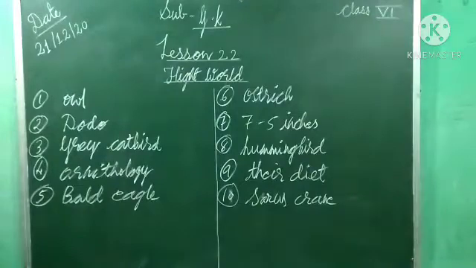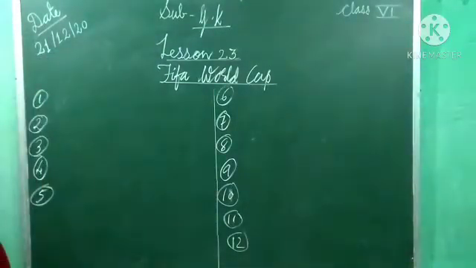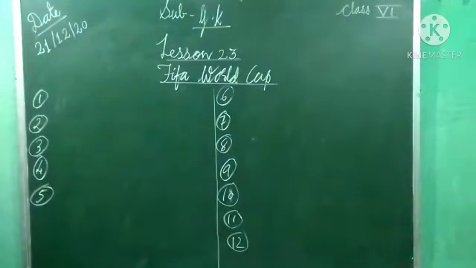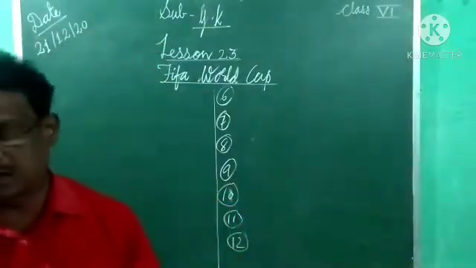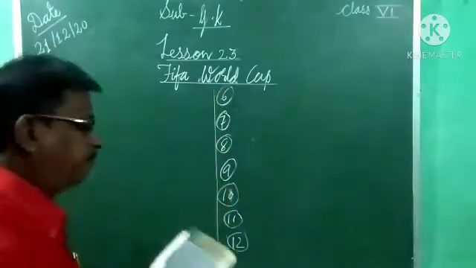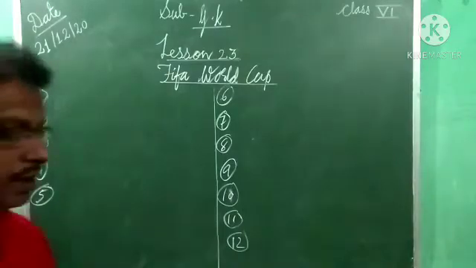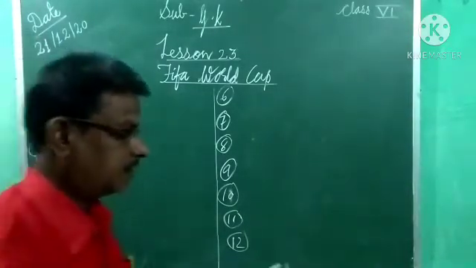So note down. Now lesson 23, FIFA World Cup. It is related to what? Sports and recreation. The FIFA World Cup is an international football competition. It is one of the most widely viewed sporting events in the world. Now here 12 questions were asked. We have to answer those questions.